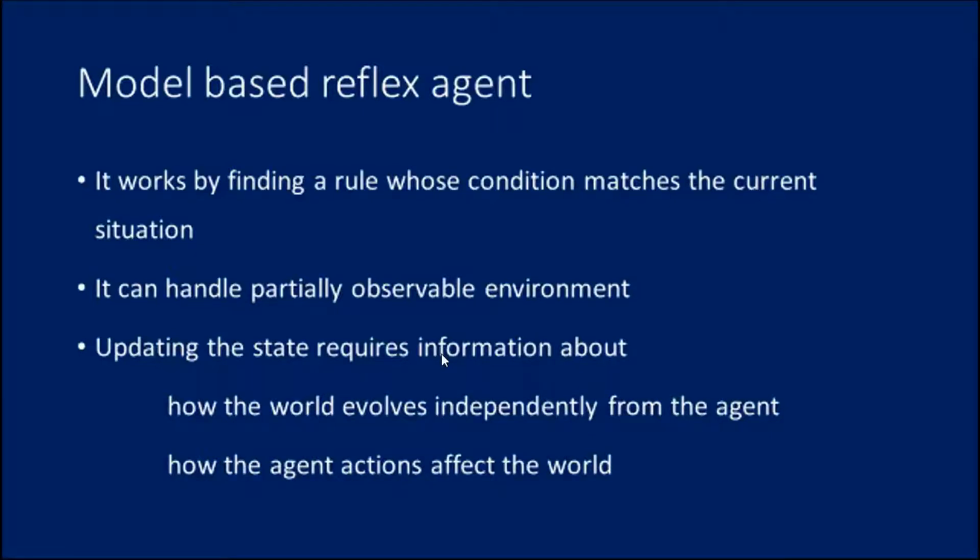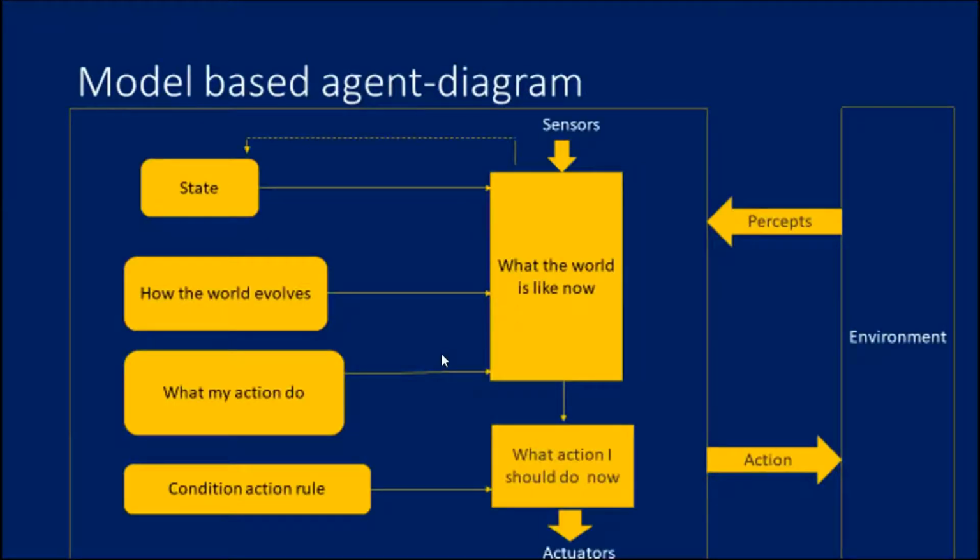It works by finding a rule whose condition matches the current situation. It can handle a partially observable environment, as we know. Updating the state requires information about how the world evolves and how the agent's action affects the world. Let me show the diagrammatic representation so that you get clarity about the concept. First, the thing which is needed is the environment. Whatever the agent might be, the environment is very important, because through the environment the agent perceives information and its actions take place there.